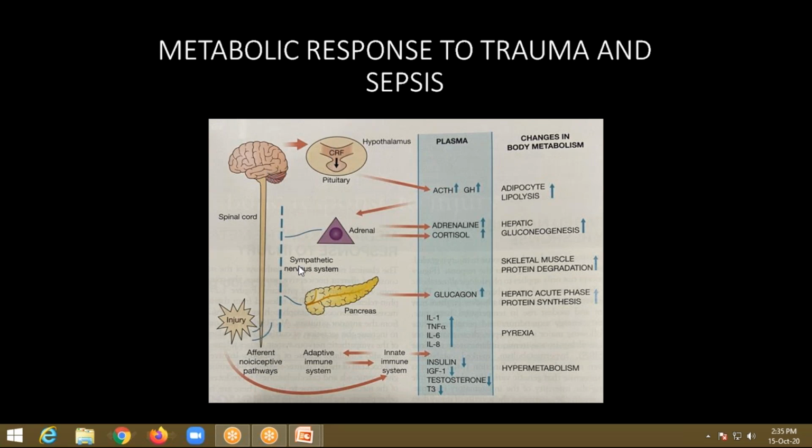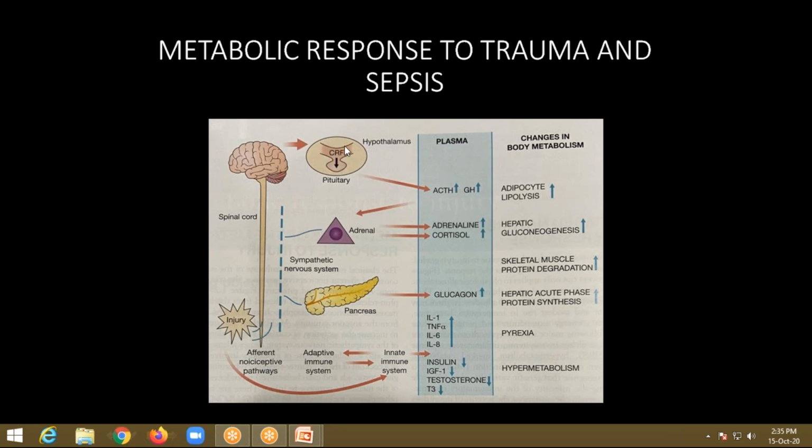Nociceptive means the pain receptors present in the neurons. Whenever there is an injury or a cut or trauma to the patient, the pain is transmitted to the spinal cord, through the thalamus, into the hypothalamus, and this hypothalamus releases a factor known as